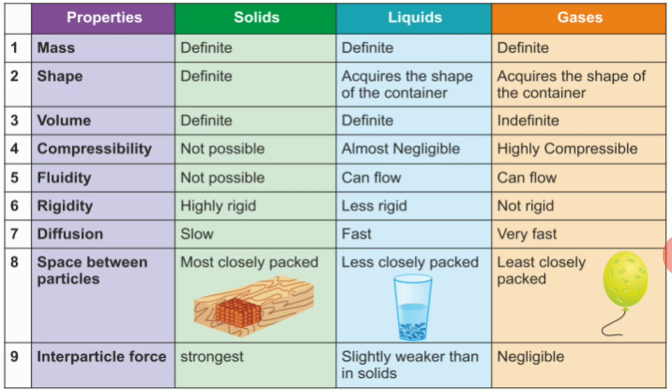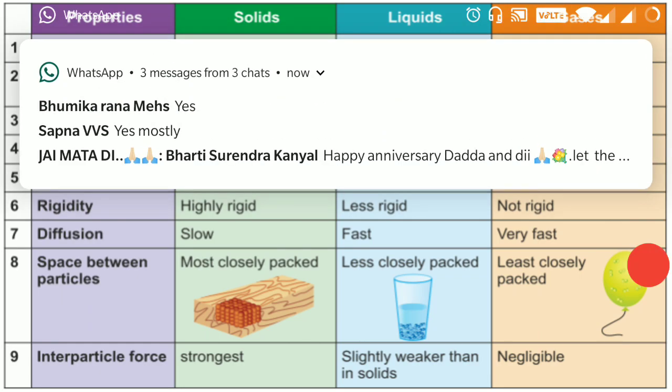Rigidity: highly rigid, less rigid, and not rigid. Diffusion, mixing with the surroundings. Solids rarely diffuse with other substances, but slowly they can. Liquids are very fast in diffusion, and gases are very fast in mixing with the other particles. Now, space between the particles: in solids, they are mostly closely packed, so there is hardly any space between them. In liquids, they are less closely packed, so there is some space. And for gases, they are least closely packed.